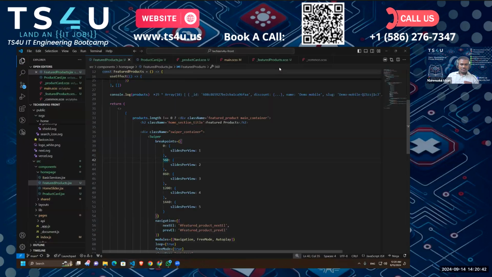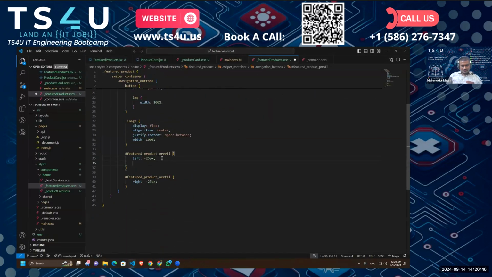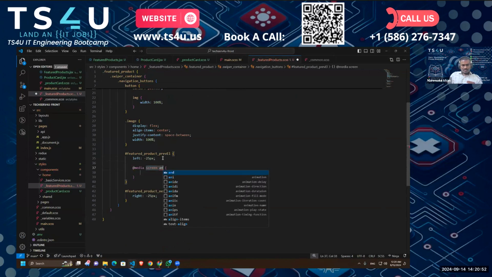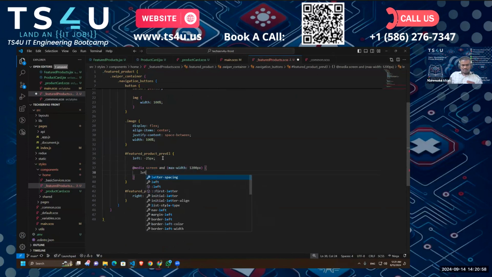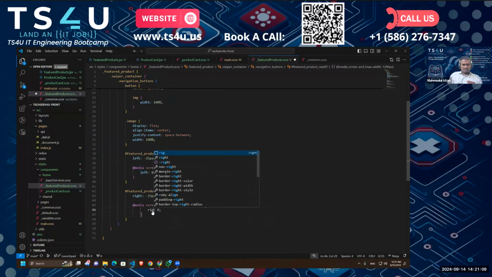So what we can do is, we said left 25, right? We can add a media query with max width 1200 pixels. We do not want the left to be 25. We want it to go to left 0. And same thing for the next element, we can say right 0.